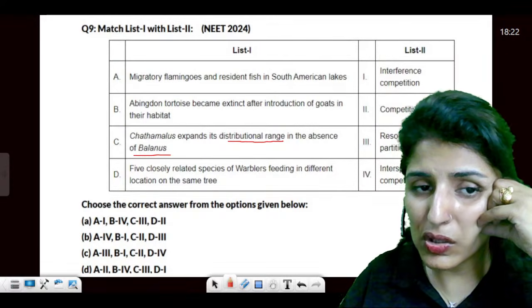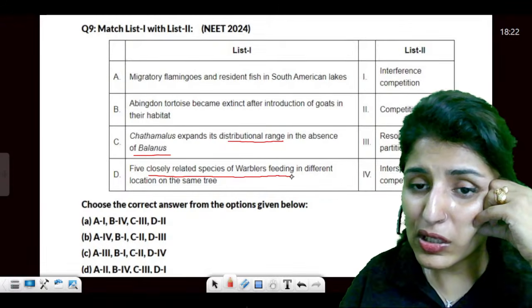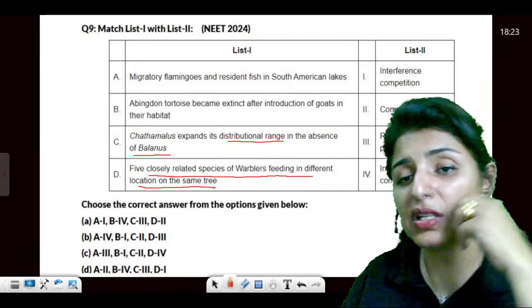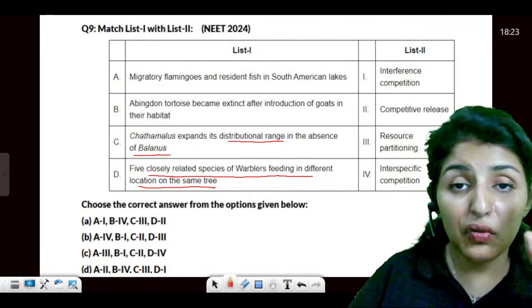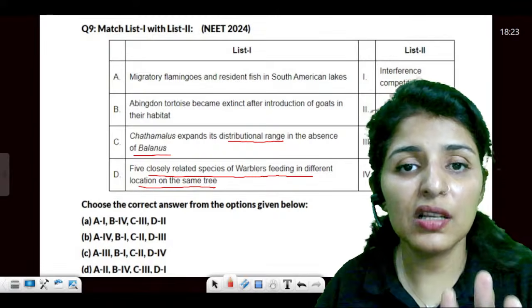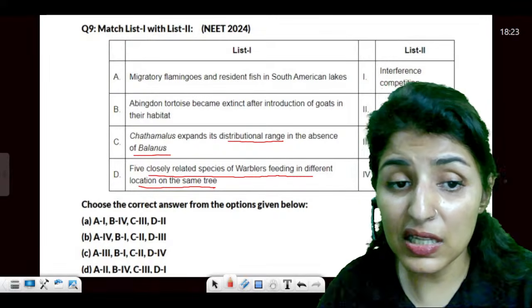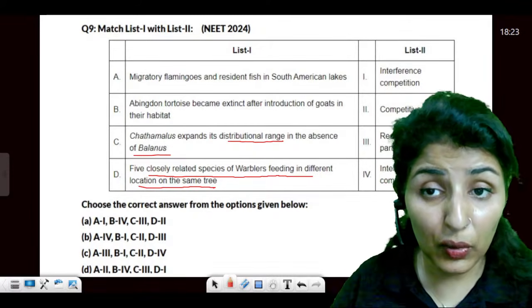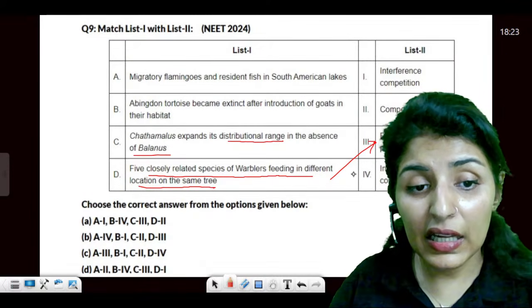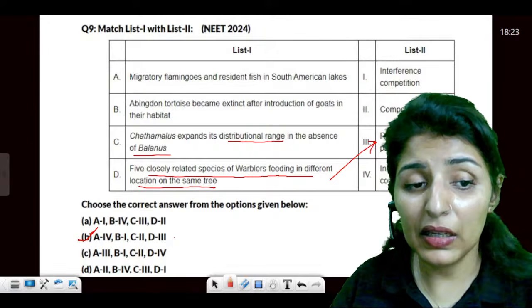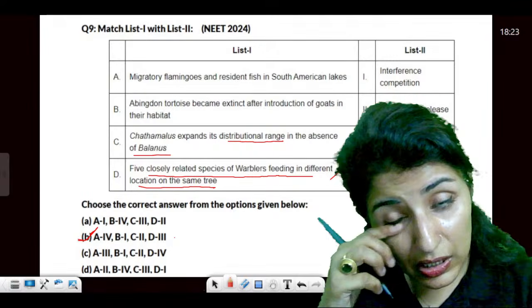Who can answer this question? 5 closely related species of warblers in different locations of the same tree. So one question, 4 different very important phenomena asked simultaneously. Now see, when the warblers of 5 different species are feeding on the same tree but different locations, this is resource partitioning. Answer would be B.